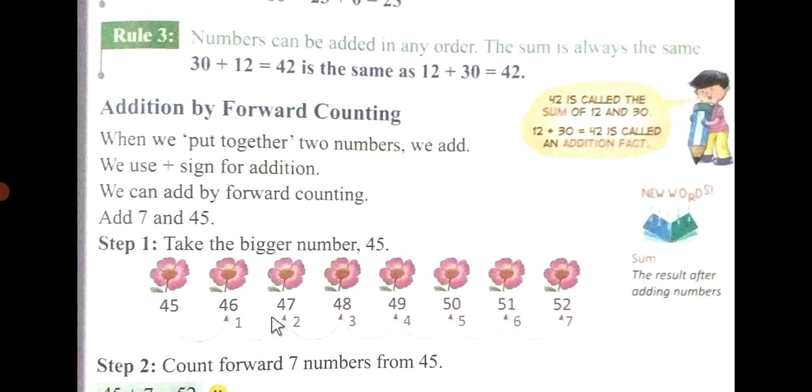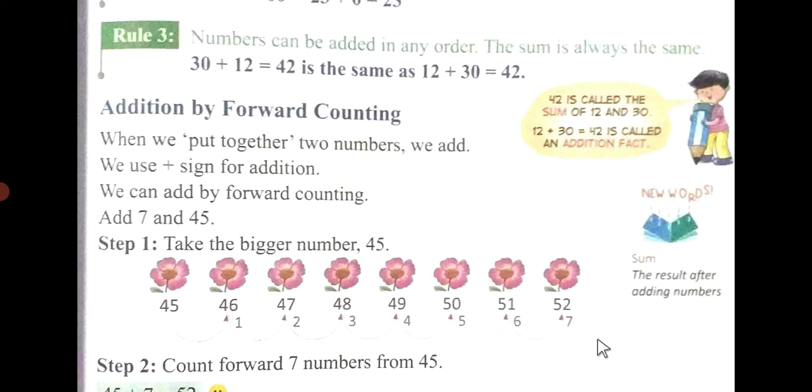45 plus 1 is 46, 46 plus 1 is 47, 47 plus 1 is 48, 48 plus 1 is 49, 49 plus 1 is 50, 50 plus 1 is 51, 51 plus 1 is 52.